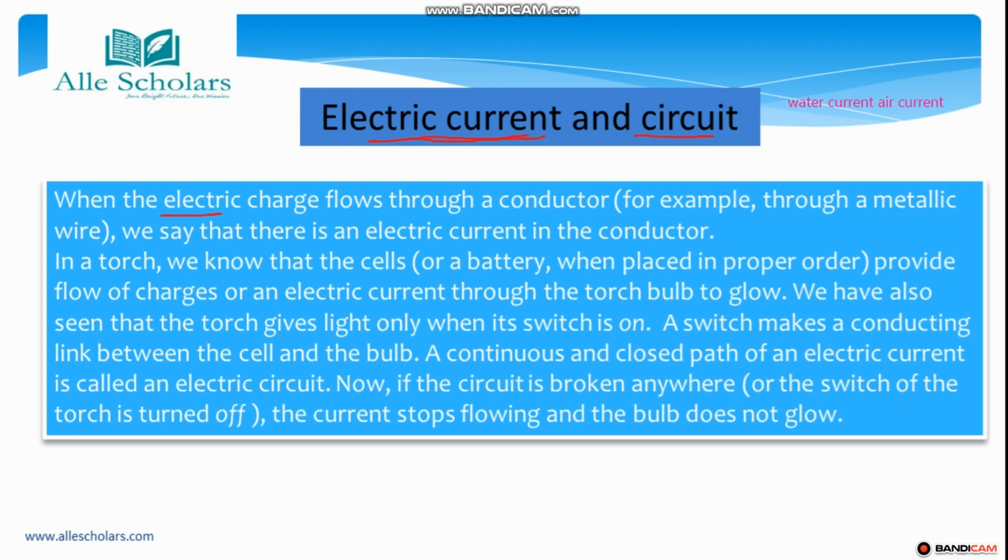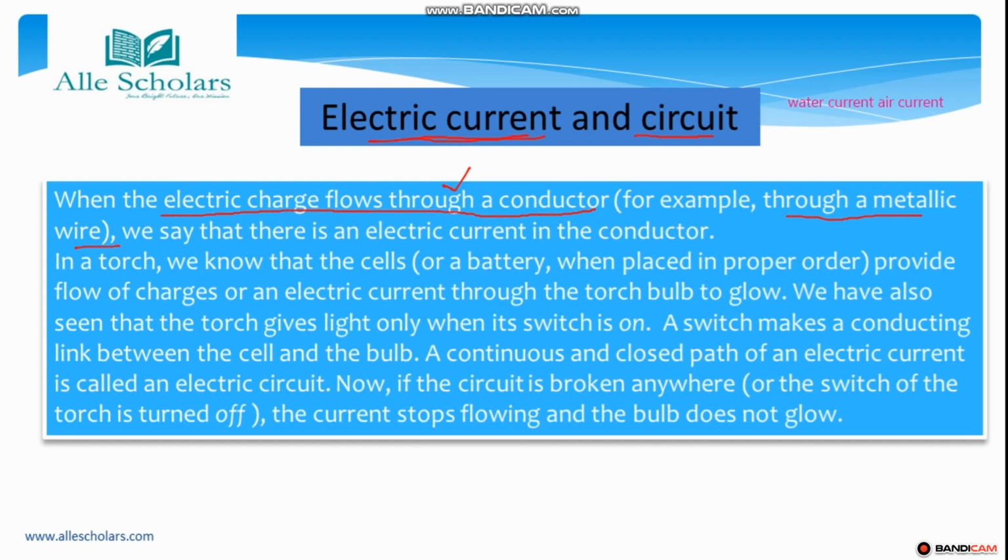When electric charge flows through a conductor, as I have already told you, electric charge is made up of positive protons and negative electrons. For example, suppose we take a metallic wire, any metallic wire, through which an electric charge has flowed.